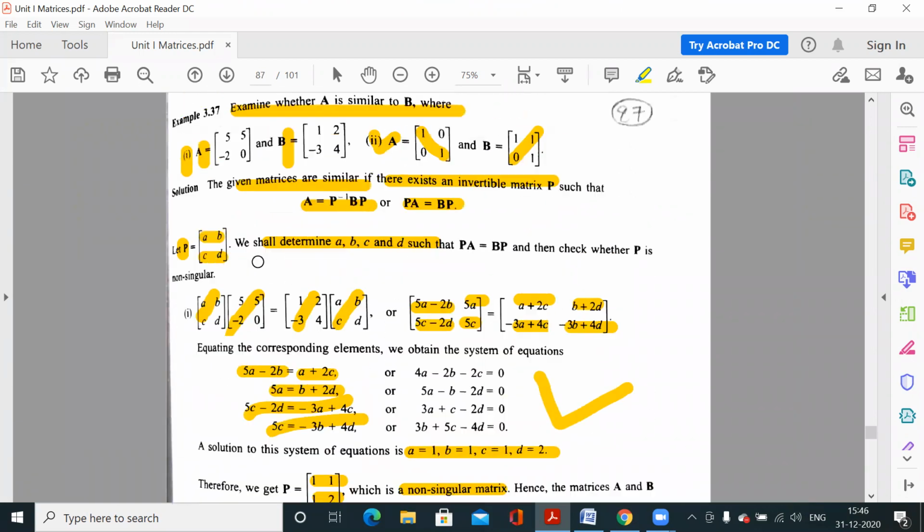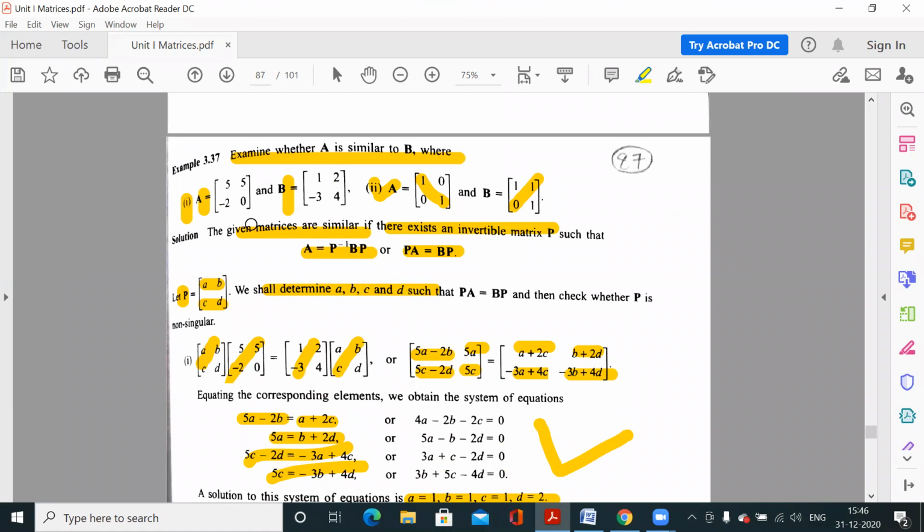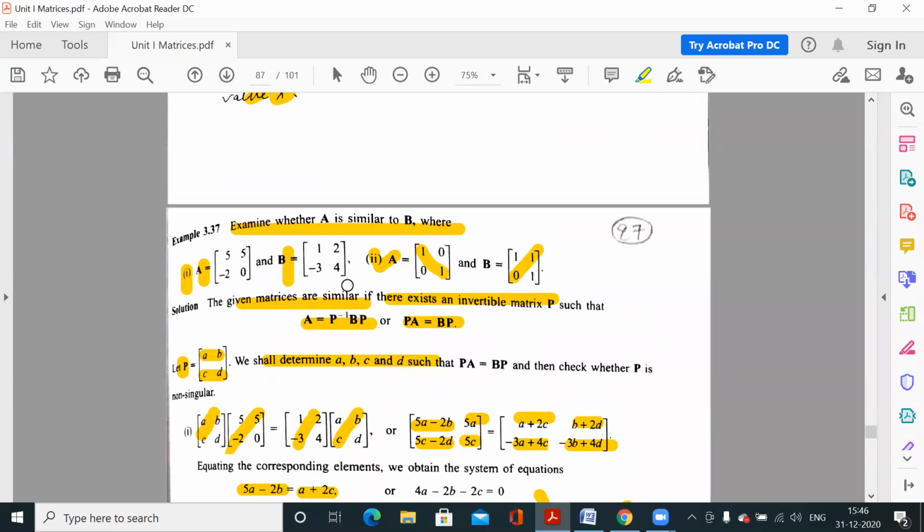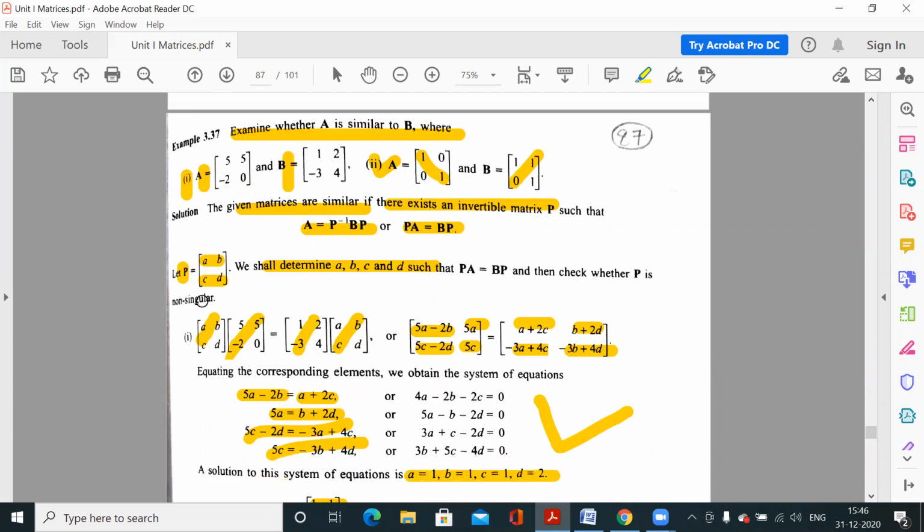2. These are square matrices of order 2. For square matrices of order 2, finding P is very easy because we have 4 variables and 4 equations. So solving this system is relatively easy, but what will happen when we have matrices of 3 by 3 order, the square matrices of order 3? In that case, P would be a, b, c, d, e, f, g, h, i, meaning it would be of 3 by 3 order.